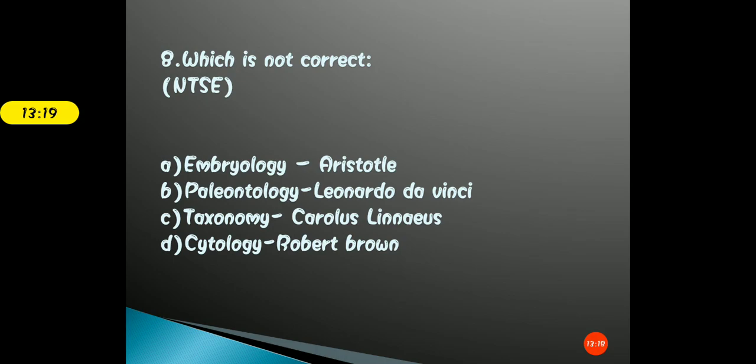And you know very well that Robert Hooke in the year 1665 was the first person who used his primitive microscope and observed the small compartment-like structure that he named cell in the dead thin slice of cork of the plant. So that is the reason the father of cytology is Robert Hooke, not Robert Brown.